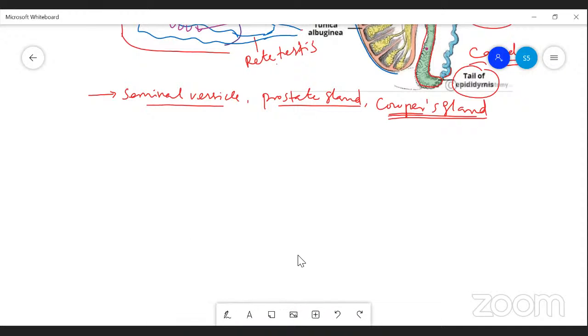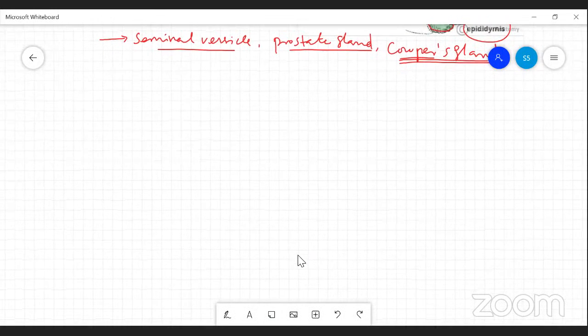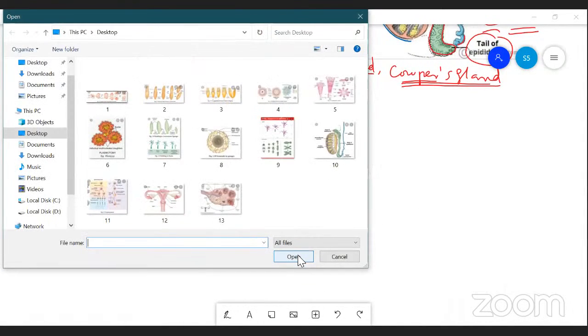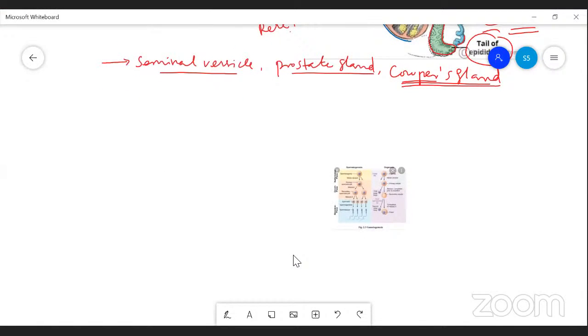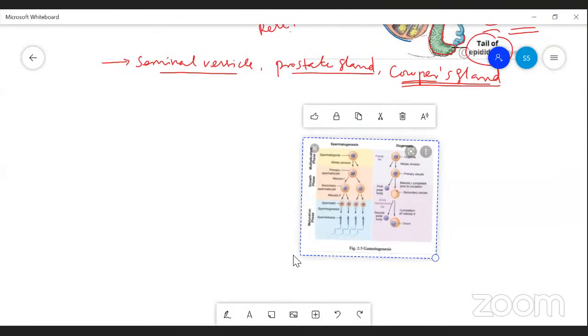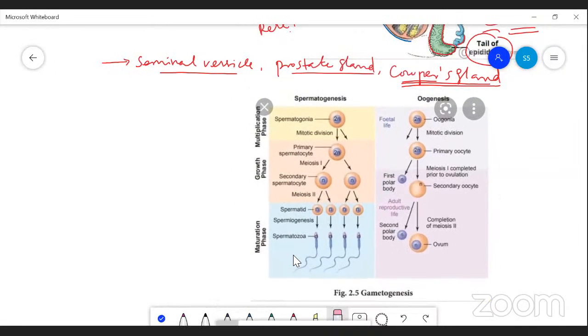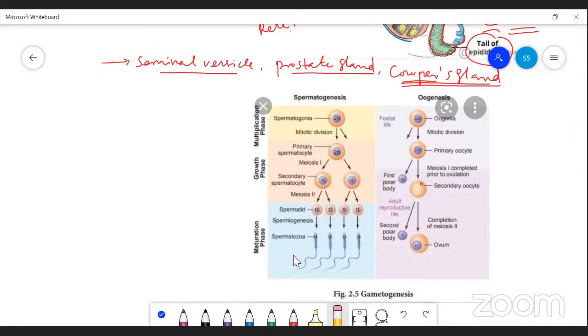Now the process of spermatogenesis. I will explain both spermatogenesis as well as oogenesis simultaneously. Look at this diagram, here is the entrance point. In spermatogenesis, the spermatogonia, or sperm mother cell, divides by mitotic cell division.